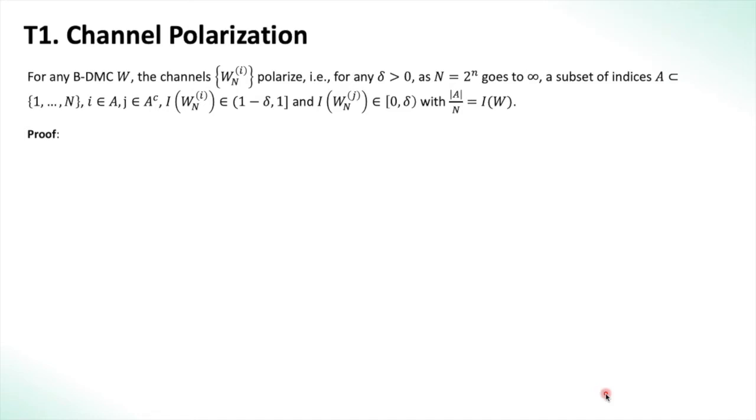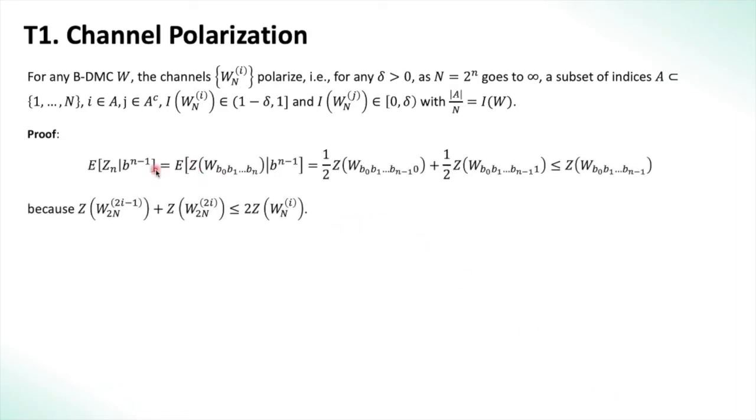Now to show that they go to 1 or 0 almost surely, we look at the random processes on the Z parameter. Again we have the expectation of Zn given all the B random variables before the nth B, which is equal to the expectation of Z(B0 to Bn) given all the bits till Bn minus 1. Now since all of these before Bn are known, we can write it as half of Z(B0 to Bn minus 1, 0) plus half of Z(B0 to Bn minus 1, 1), which is less than Z(B0 to Bn minus 1). So we have this result and we use that over here. So we have the expectation of Zn given B1 to Bn minus 1 is less than Z_(n minus 1).